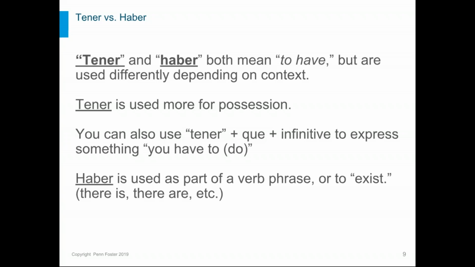Now, if you were to say something like, I have many pairs of sneakers, I own them. I possess them. But haber is used a little bit differently. Usually it has to do with the content of something or some place. If I was to say that there are many pairs of sneakers in my closet, the closet contains the sneakers. It doesn't really possess them. The sneakers don't belong to it. That's just where they exist, quote unquote. Where they are. So haber would be used in that case in a non-possession context.